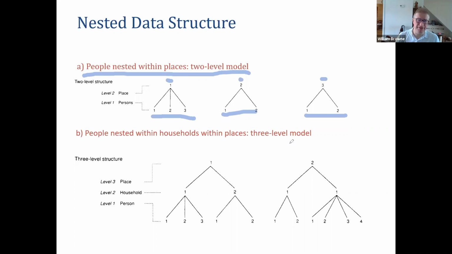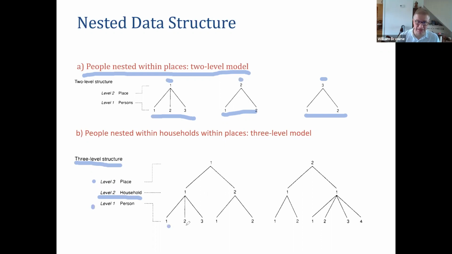Now, it may turn out that actually we've got more geography than we thought. We may know the actual households of these people, and so we might introduce a three-level structure. And here we're introducing a level, household, in between person and place.